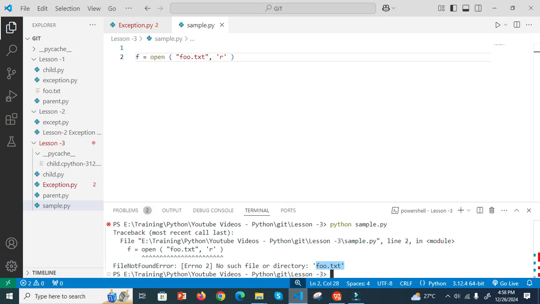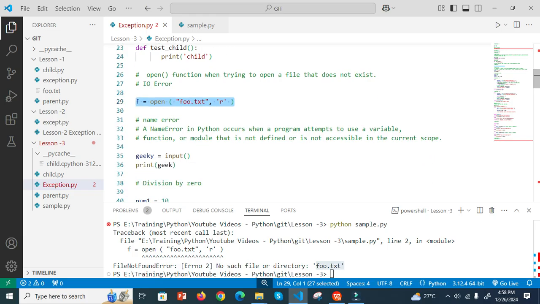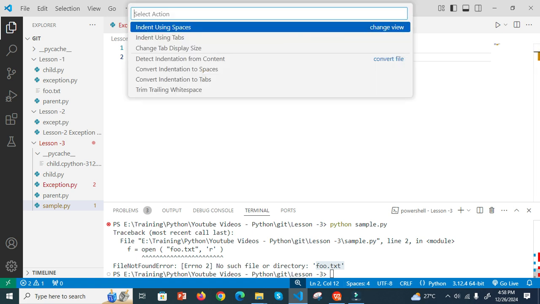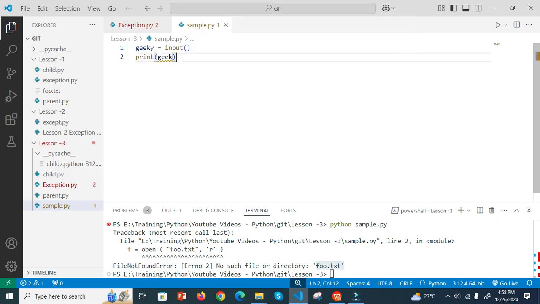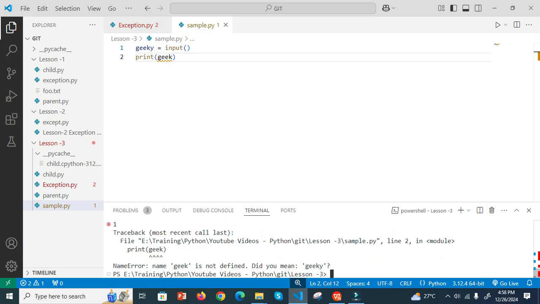Now the third one is a name error. What is a name error? Name error is an attempt to use a variable that is not defined. This one is a very simple error. I give an input 1, and it gives a name error.